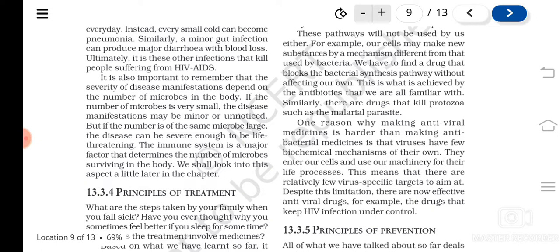In case of bacteria and other protozoans, fungus, etc., they are effective. But in case of the viruses, the difficulty is that they use the biochemical mechanism or machinery of our own body for their growth. So if we use any drugs, it may affect our body also. Understood? So this is the difficulty in using antiviral drugs. But there are drugs that are used against viruses also, especially against HIV.